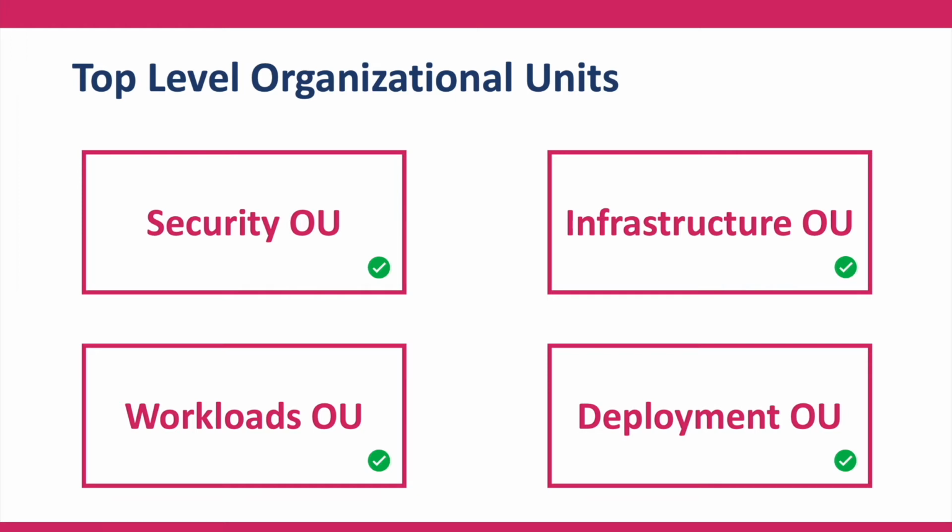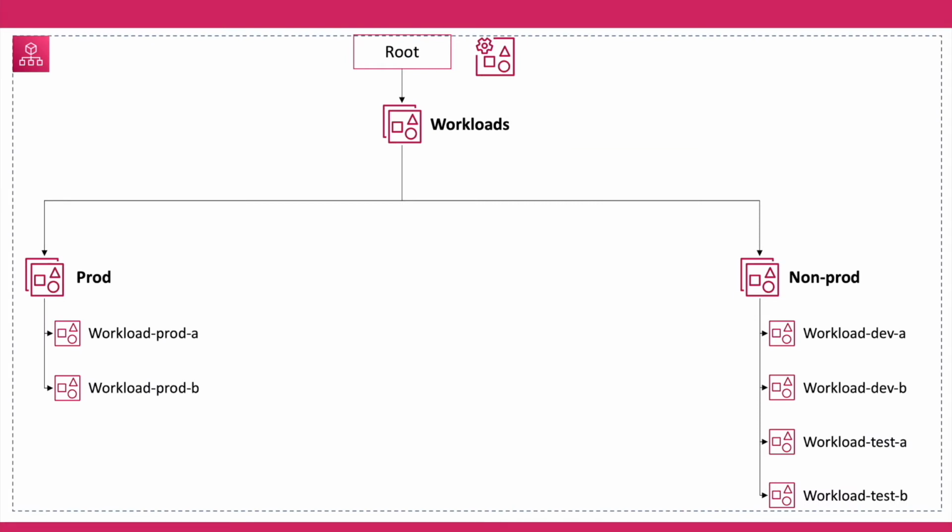Before moving to the design principles, we are going to discuss the types of workloads and their associated accounts. In the first scenario, we have two child OUs as prod and non-prod within the workloads top level OU. Prod OU contains production accounts and workloads, and non-prod OU contains both development and testing accounts and their workloads. Let's assume that our non-production accounts and workloads require the same set of access policies or can be operationally managed together. So we can create one non-production OU and add workloads for development and testing.